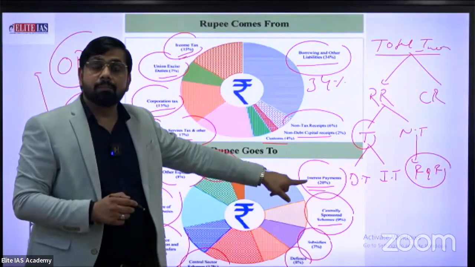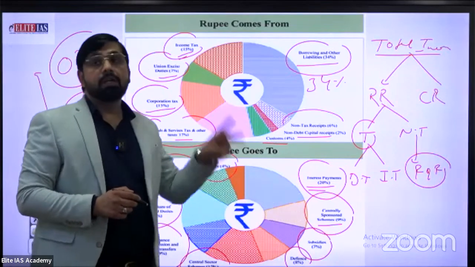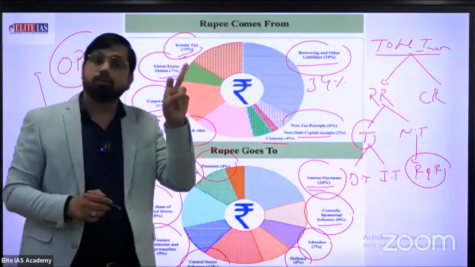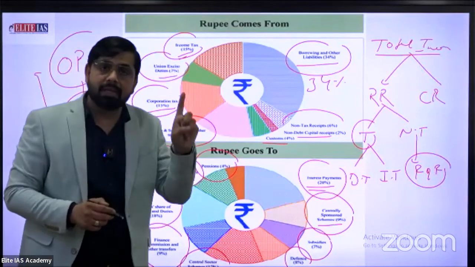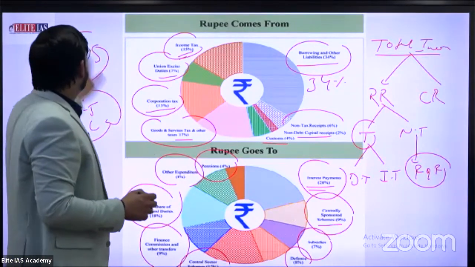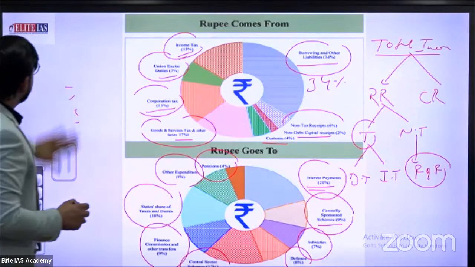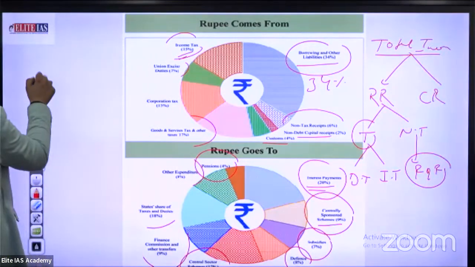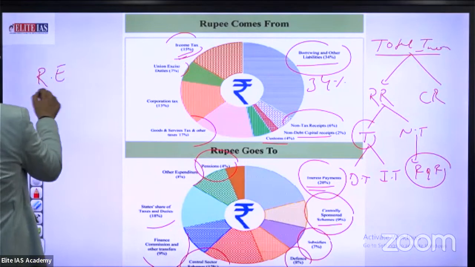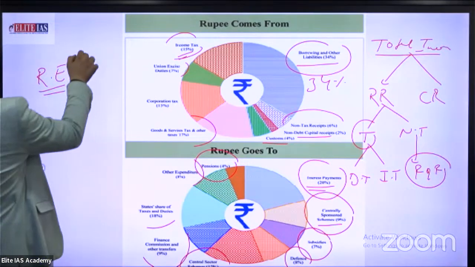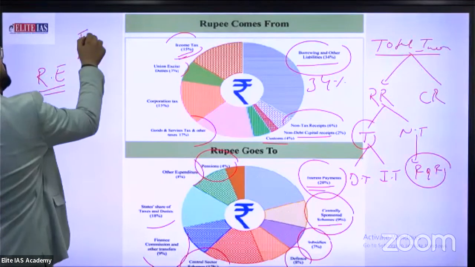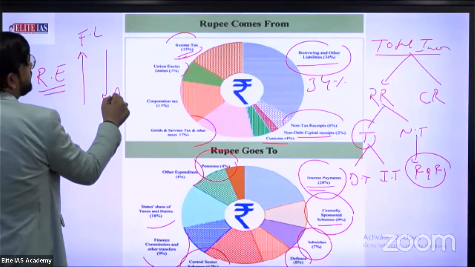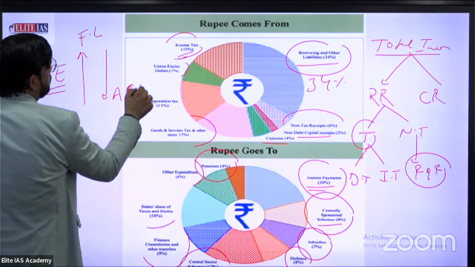Interest payment is an example of revenue expenditure. There are mainly two types of expenditure. First is revenue expenditure. Second is capital expenditure. What is the meaning of revenue expenditure? We also learn the same topic in the fiscal policy of India topic. Revenue expenditure is any expense of the government which increases the financial liabilities and decreases the possibility of asset creation.